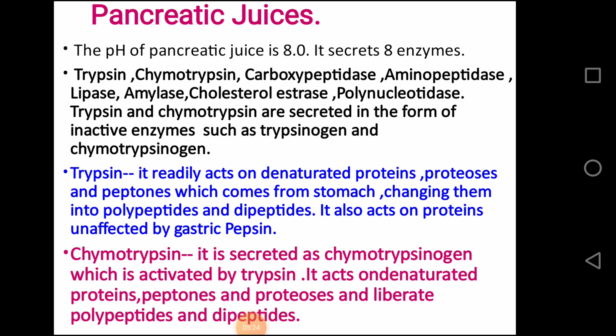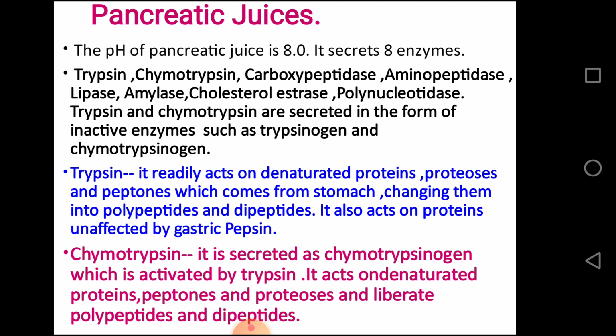Pancreas secretes its pancreatic juice through the pancreatic duct into the duodenum. The pH of pancreatic juice is 8.0 and it contains 8 enzymes: trypsin, chymotrypsin, carboxypeptidase, aminopeptidase, lipase, amylase, cholesterol esterase, polynucleotidase. Trypsin and chymotrypsin are secreted in the form of inactive enzymes such as trypsinogen and chymotrypsinogen.